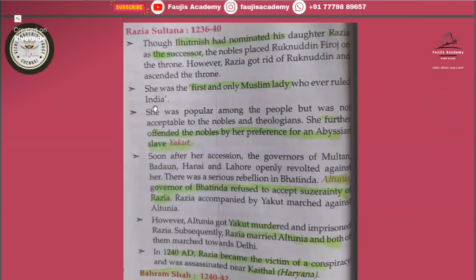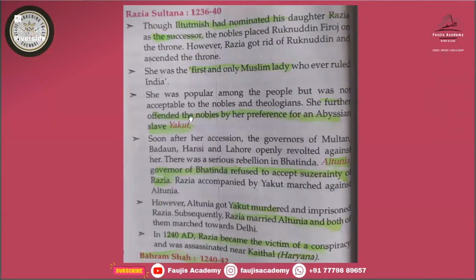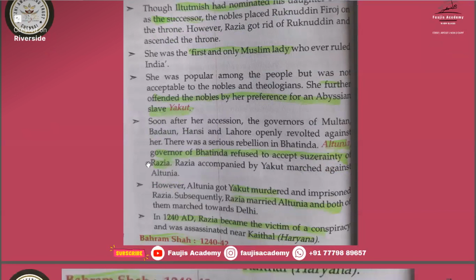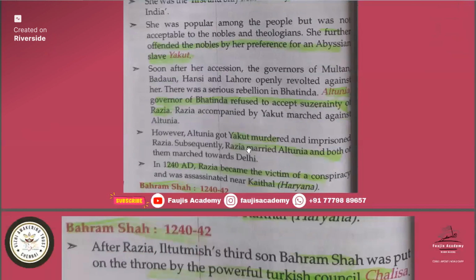Any doubt? She was popular among the people but was not acceptable to the nobles and theologians. She further offended the nobles by her preference for an Abyssinian slave Yakut. She kept Yakut as her military commander. Altunia, governor of Bathinda, refused to accept the sovereignty of Razia. So Razia, accompanied by Yakut, marched against Altunia. So who was the governor of Bathinda? Altunia. Then Altunia got Yakut murdered.